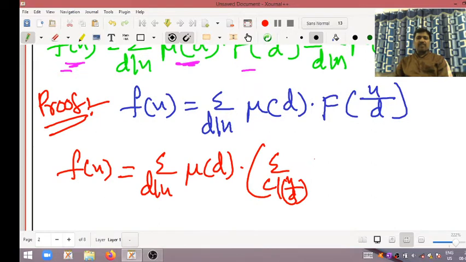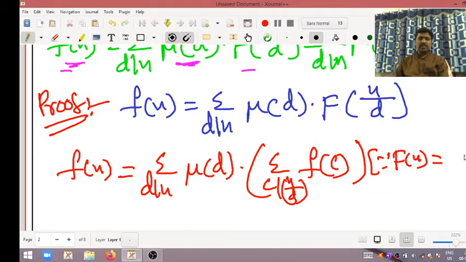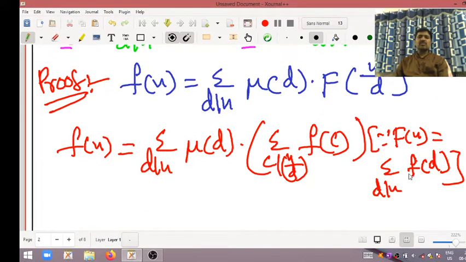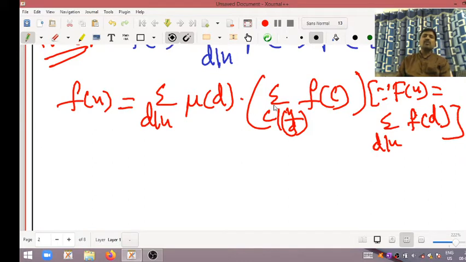Since capital F of n is equal to summation d divides n small f of d is given, according to this formula we wrote this. Now this summation I split like this.